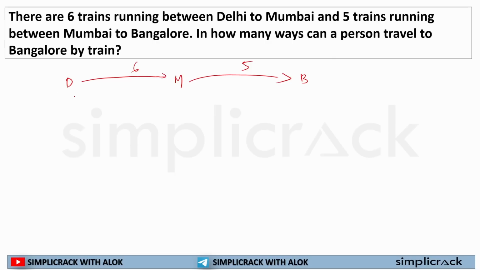So someone will come and say, sir, the trains are A1, A2, A3, A4, A5, A6 till Mumbai. The second set of trains from Mumbai to Bangalore is B1, B2, B3, B4, B5.